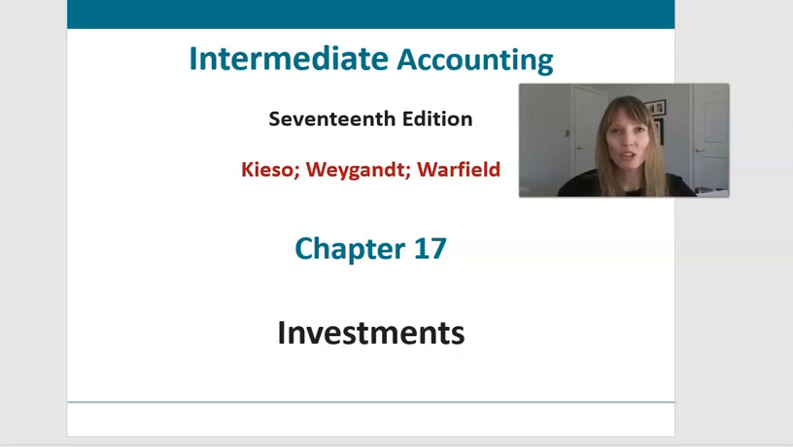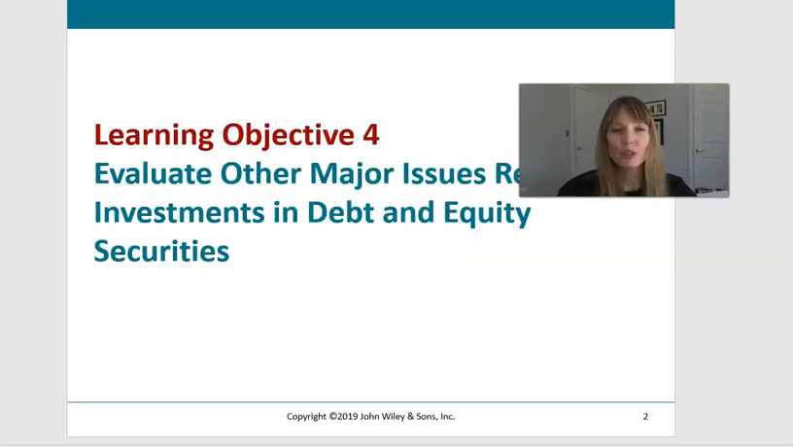This video concludes Chapter 17, Accounting for Investments. In this video, we look at some other issues related to accounting for investments. Specifically, we look at the fair value option, and then the financial reporting of other comprehensive income and accumulated other comprehensive income. So get your PowerPoint template ready, get some pen and some paper, and let's start taking some notes.